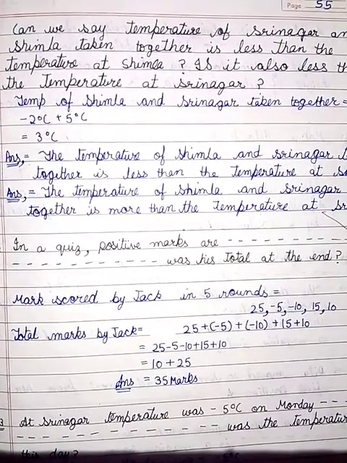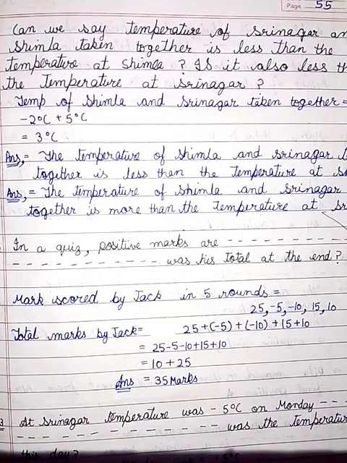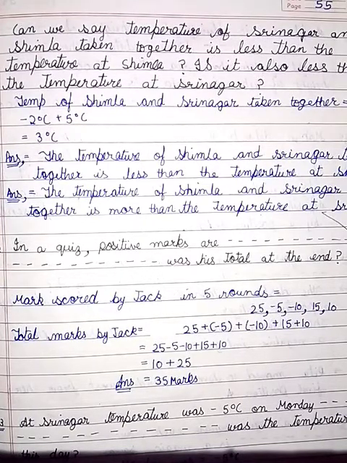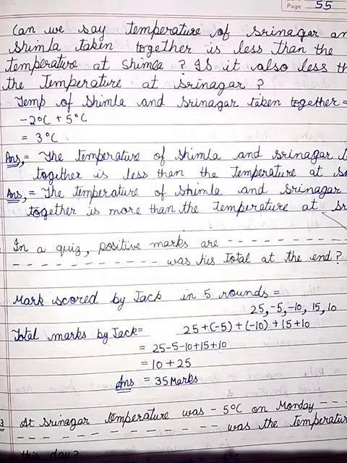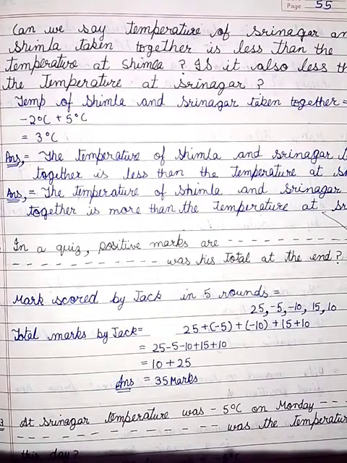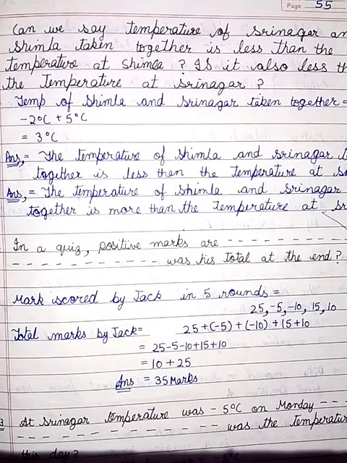That is, Srinagar's temperature -2 degrees Celsius and Shimla's temperature plus 5 degrees Celsius. Plus and minus, take the sign of the greater value, plus, so it is 3 degrees Celsius. Answer: the temperature of Shimla and Srinagar taken together is less than the temperature at Shimla. Next answer: the temperature of Shimla and Srinagar taken together is more than the temperature at Srinagar.